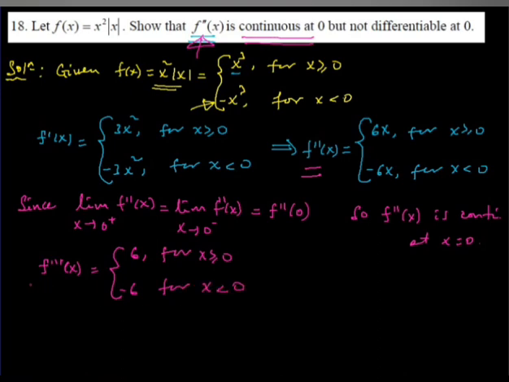So if you see the third derivative, the limits of this function as x approaches 0 from the right and from the left are different. Therefore f second derivative is not differentiable at 0, at x equals 0.